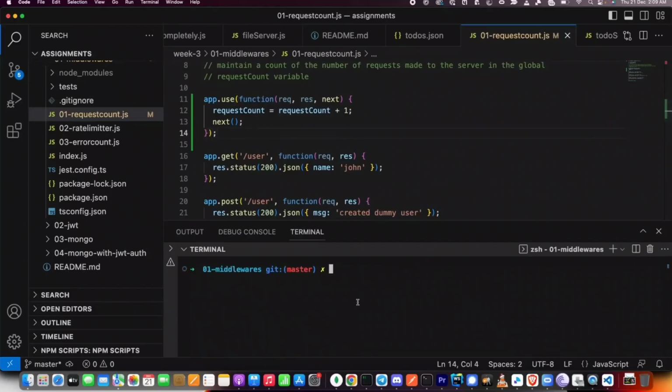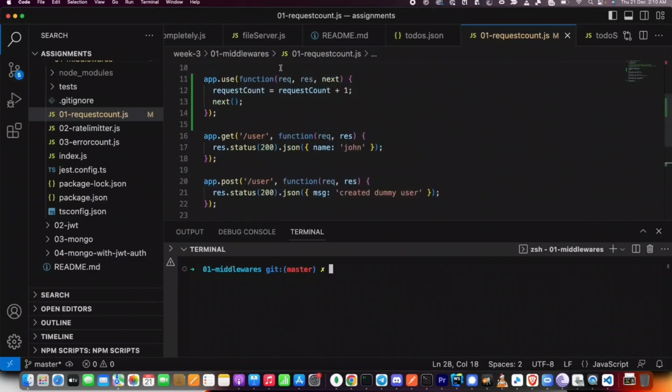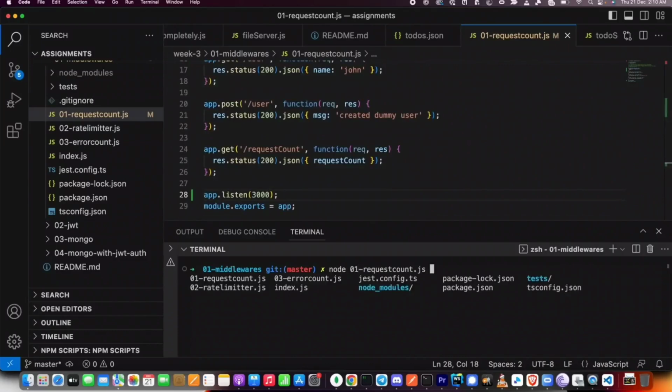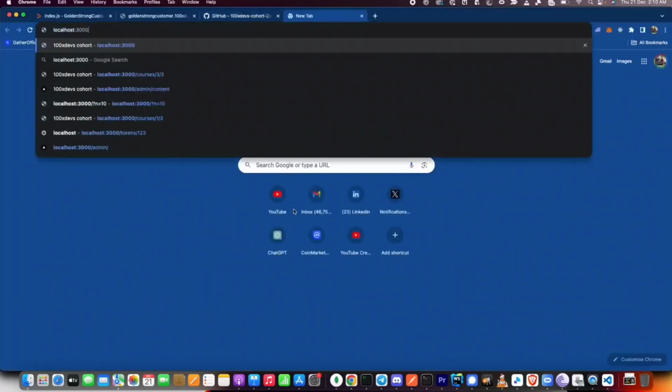Let's see if it actually works. You can add an app.listen at the end and then try it. Let's do that. I added an app.listen at the end. Let me run this Node.js application. How will I do that? node 01-request-count.js.